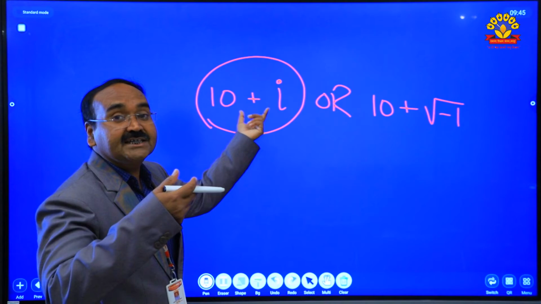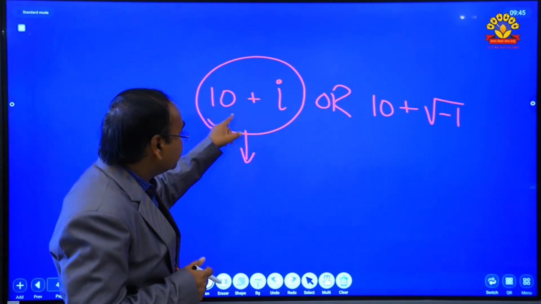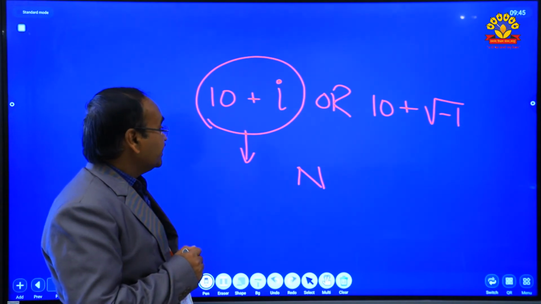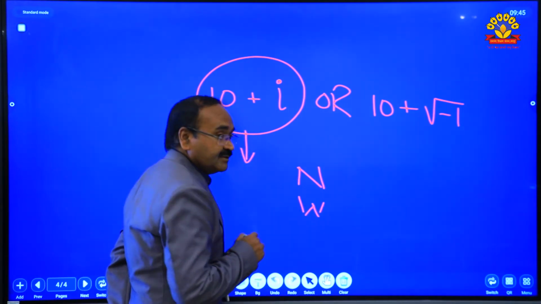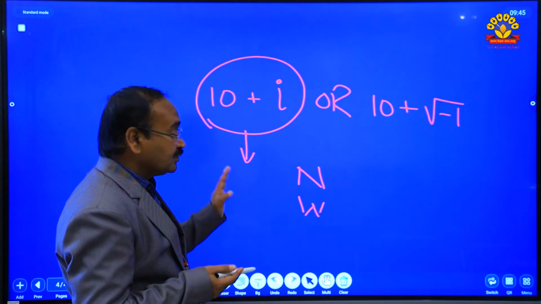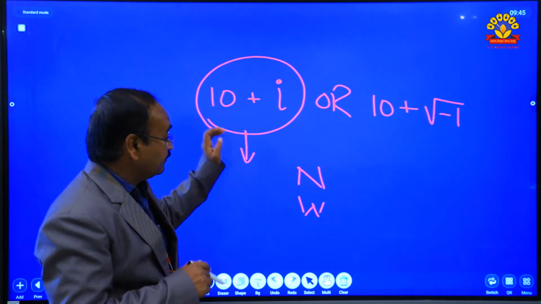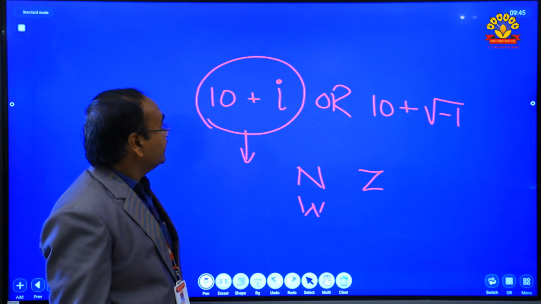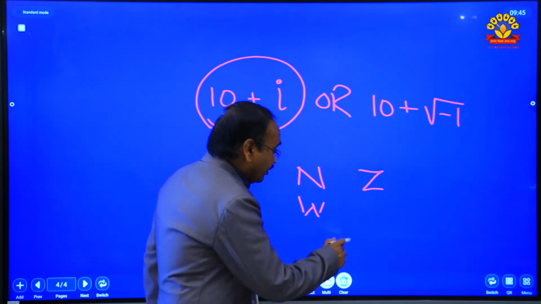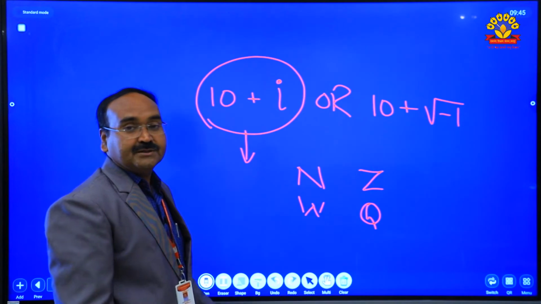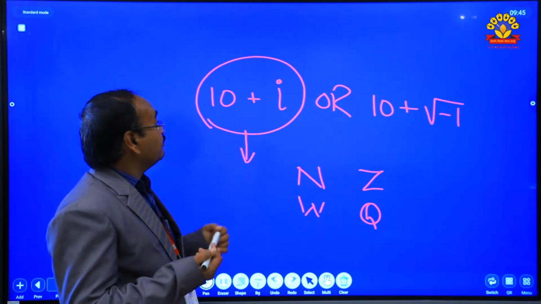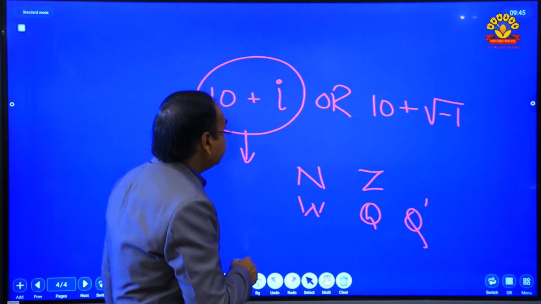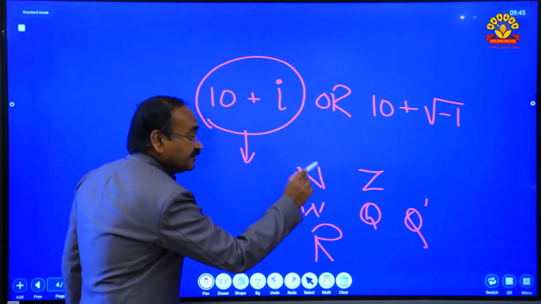10 plus I is itself a new number, and we know that this number is not a natural number, because we know the natural numbers. This is not a whole number, because we also know very well about the whole numbers. So 10 plus I is not a whole number. It is not an integer, the set of integers Z. This is not a rational number, the set of rational numbers Q, because we know what types of rational numbers there are. And this is not an irrational number, and it means this is not a real number.